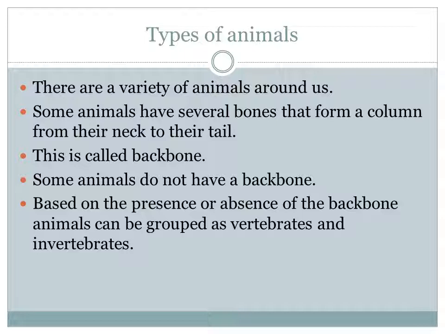That is called a backbone. Some animals do not have a backbone. So based on this, they are grouped into two types. One is vertebrates, second is invertebrates.